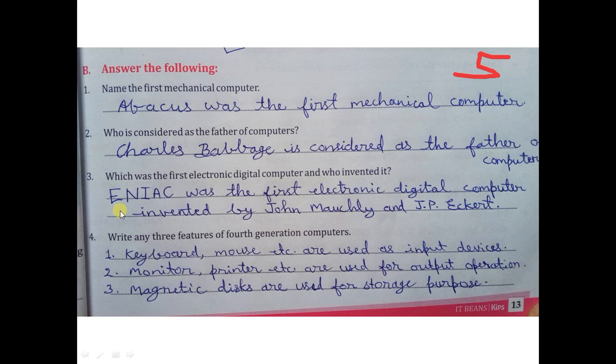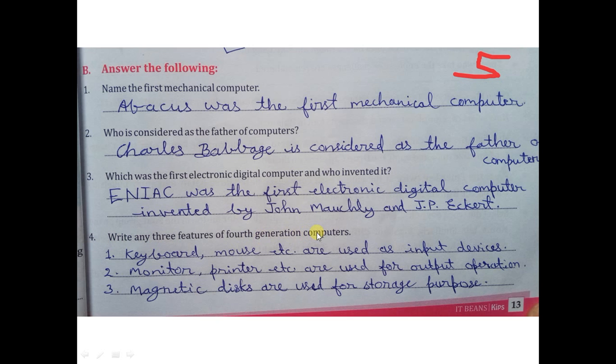Third question, which was the first electronic digital computer and who invented it? The answer is ENIAC. ENIAC was the first electronic digital computer invented by John Mauchly and J.P. Eckert. Fourth question, write any three features of fourth generation computers.